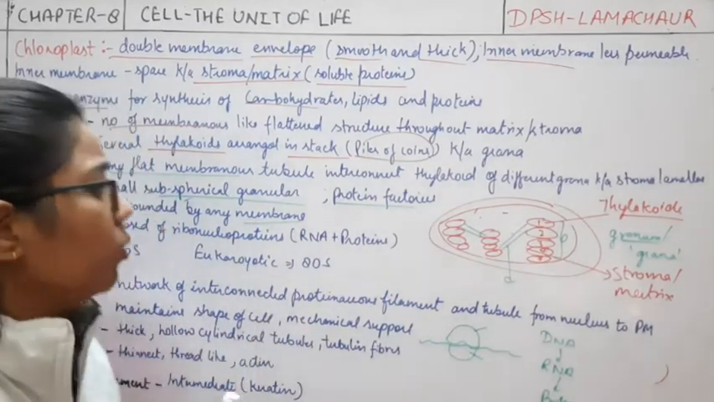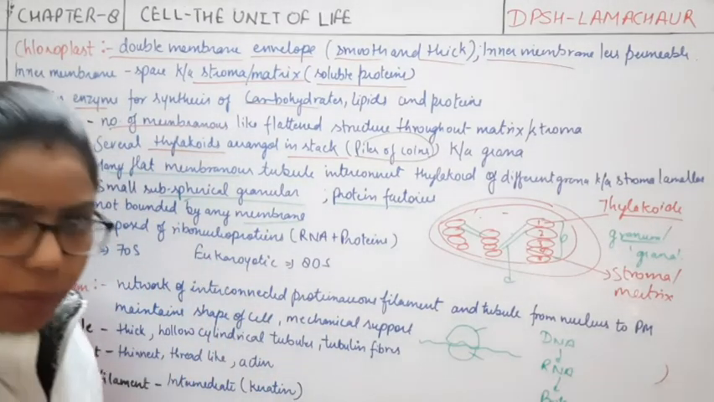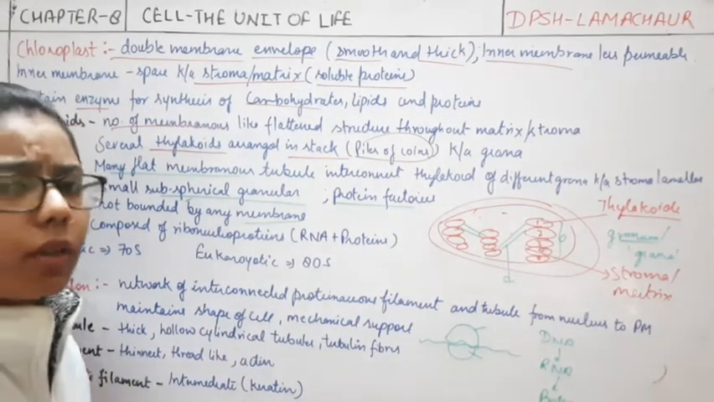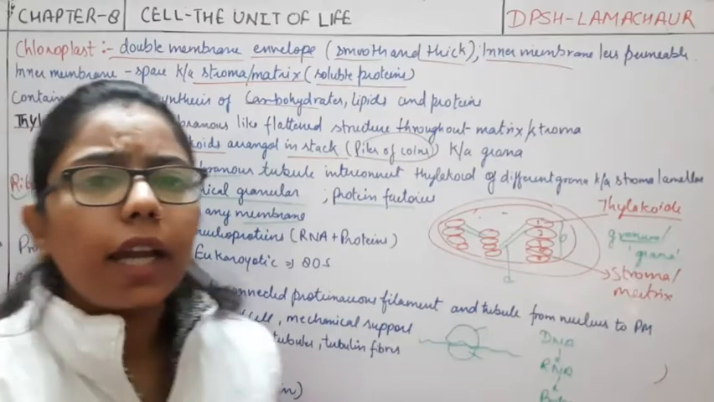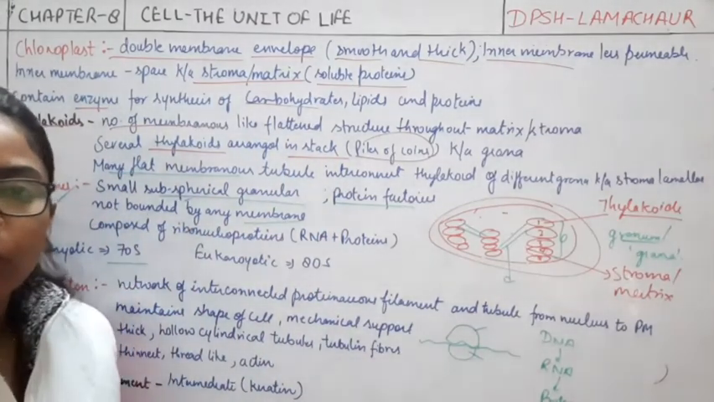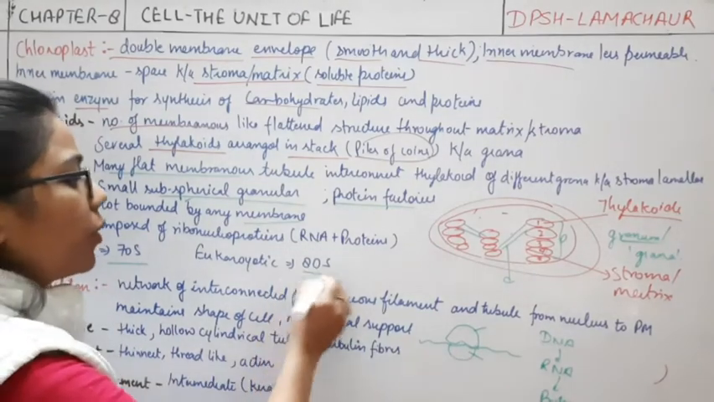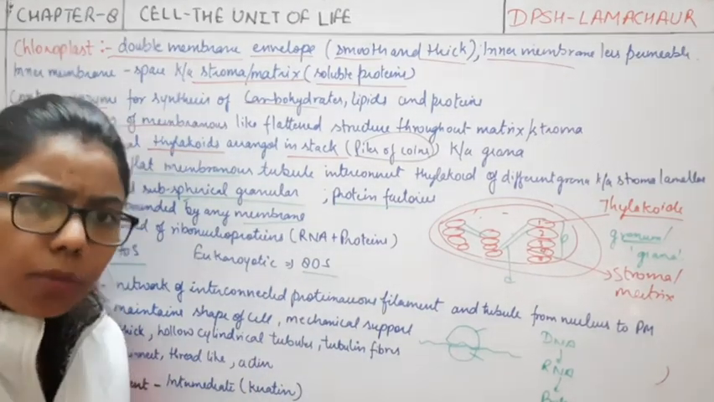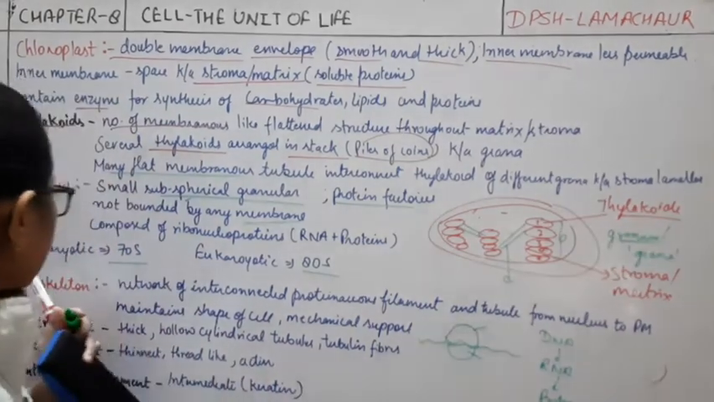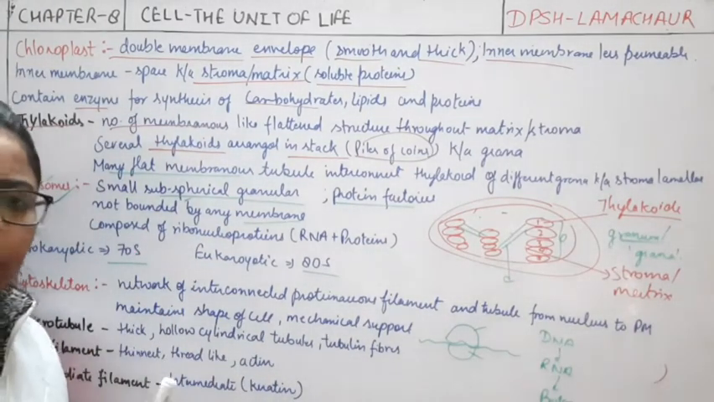These are not membrane bound. That's why it is also present in prokaryotic as well as eukaryotic cells. The only difference is that in prokaryotic cells, 70S ribosome is present, and in eukaryotic cells, 80S ribosome is present. Okay. So this is all about the ribosomes here.